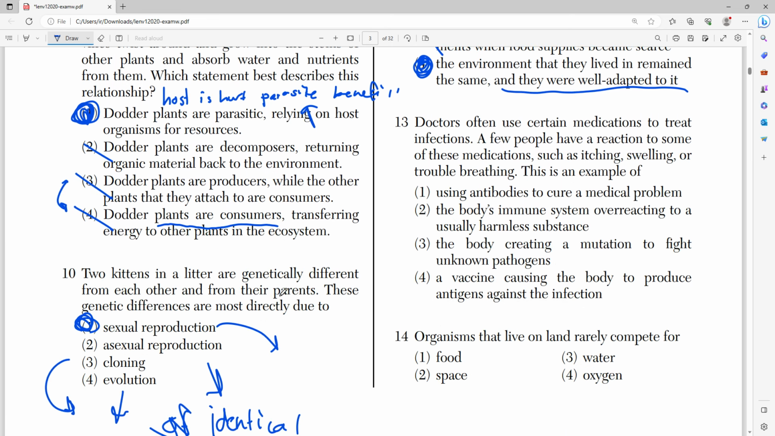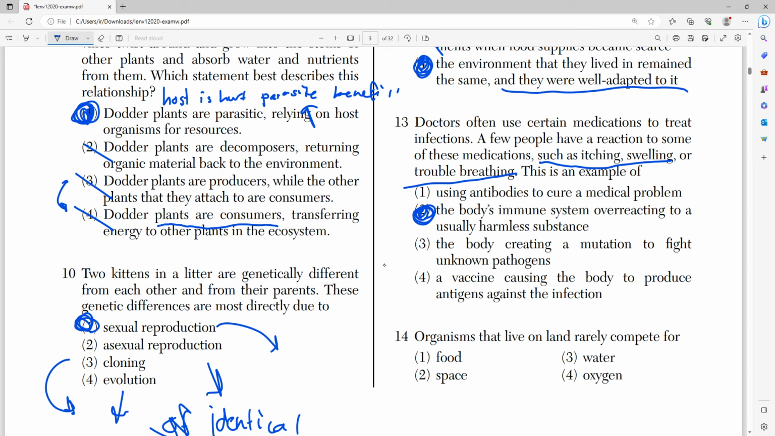Number 13 says doctors often use medications to treat infections. A few people have reaction to some of these medications, such as itching, swelling, or trouble breathing. This is an example of what? Well, this is an example of a body's immune system overreacting to a usually harmless substance, right?